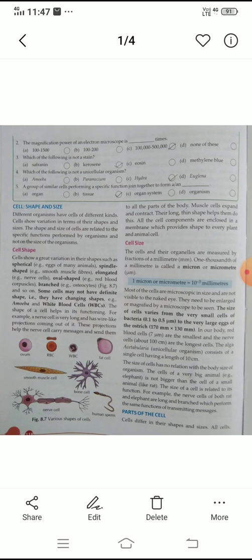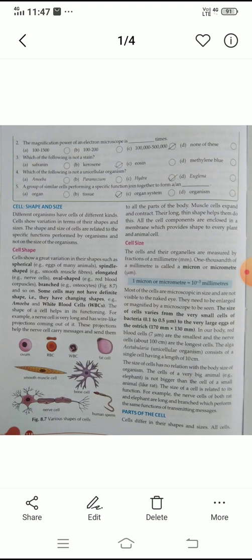Now question number 5. A group of similar cells performing a specific function join together to form a tissue. The right option is tissue, because ma'am taught you just 5 to 7 minutes ago that a group of cells is known as tissue. So when a group of similar cells make a structure, that structure is known as tissue.